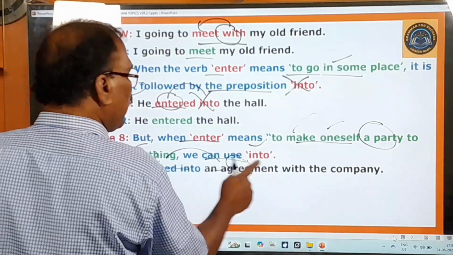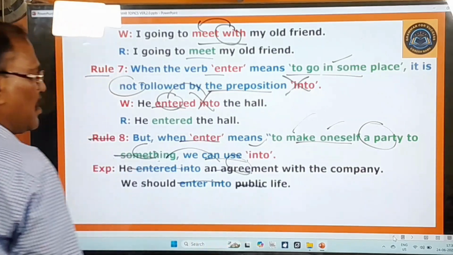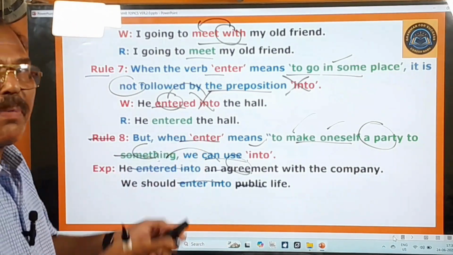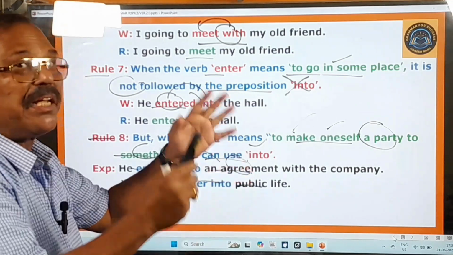"He entered into an agreement with the company." And here, "We should enter into public life." We have to get into public life. Enter into. This is not a place. Public life is not a place.